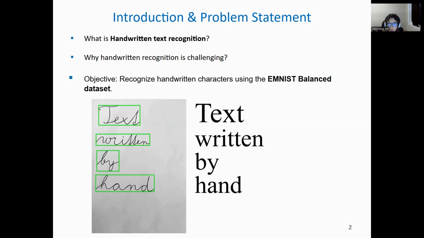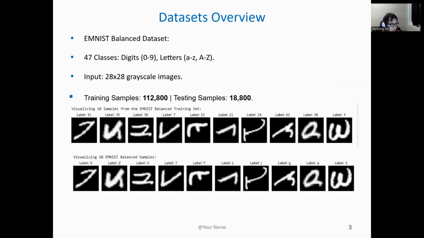So my objective is to develop a deep learning model that can effectively recognize handwriting characters from the MNIST balanced dataset, using a combination of convolutional neural networks, the CNN, for feature extraction, and bidirectional LSTM layers for sequence learning. To achieve this goal, I use the MNIST balanced dataset, which is publicly open source.